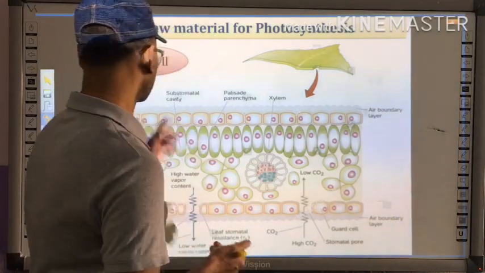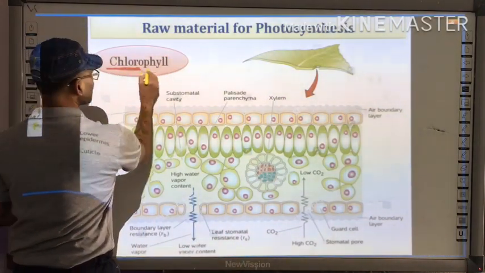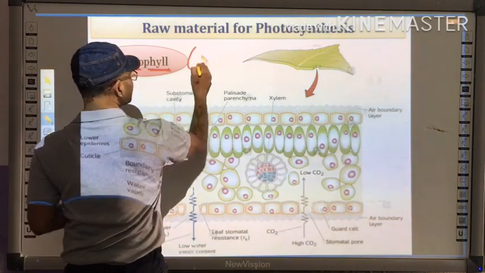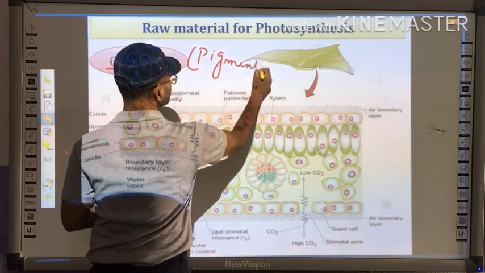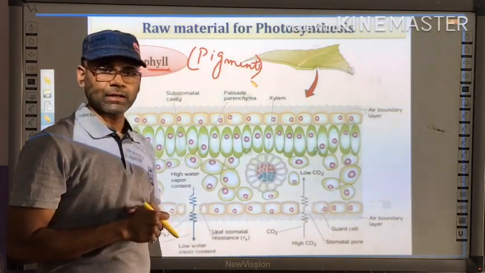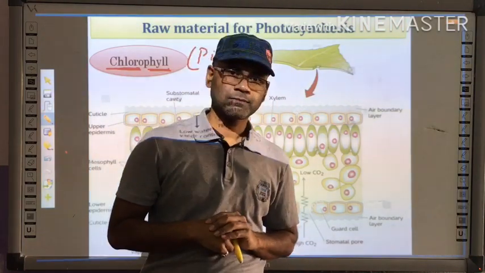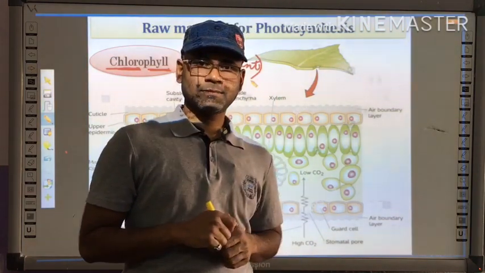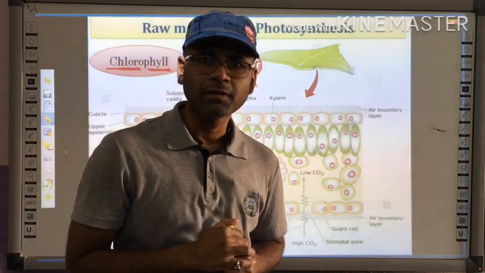First one is chlorophyll. As the name indicates, chloro and phyll. There are various types of pigment. Pigment means color. In your blood, which pigment is present? Very good.